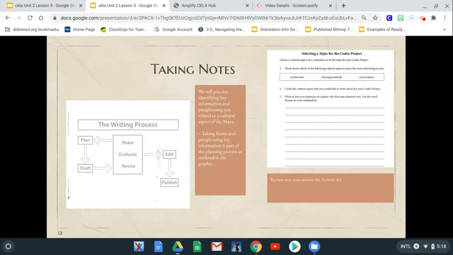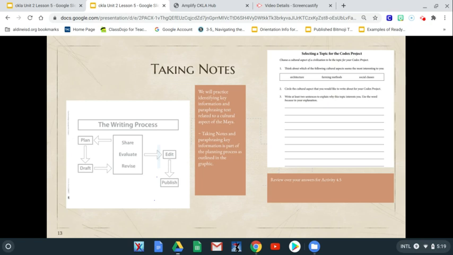Now, we're going to talk about taking notes as we dive into our Codex project. I want you to review the writing process example diagram that we used earlier in the lesson. The writing process has steps: share, evaluate, and revise. Also, you plan, draft, edit, and the last step is to publish. We will practice identifying key information and paraphrasing text related to the cultural aspect of the Maya civilization.